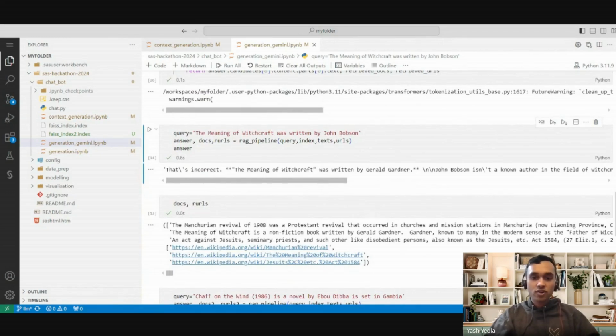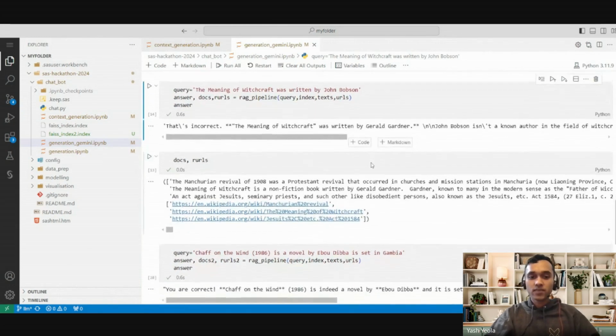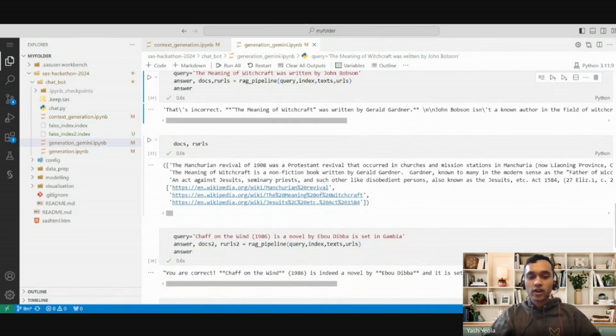The meaning of witchcraft was written by John Bobson. The LLM says this was incorrect because it was written by Gerald Gardner. It's returned the URL corresponding to the top ground truth documents it found related to the statement.